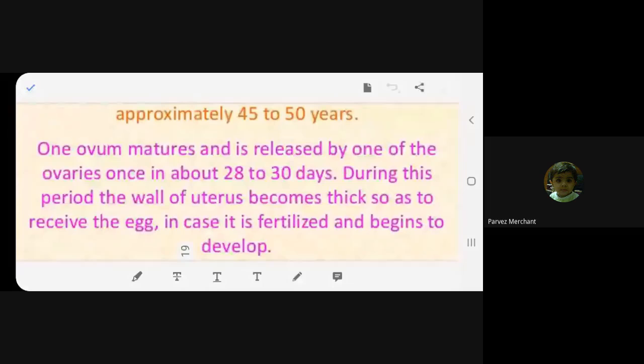So why is this uterine wall becoming thick? So that if at all there is a fertilization, the wall is ready to receive the fertilized egg. Then it will implant on the uterine wall and start developing into an embryo. An embryo will become a baby, and a fetus will develop inside the mother's uterus. That's the reason that every month the uterine wall becomes thick to be ready for the acceptance of the fertilized egg. But when the egg is not fertilized, it is removed along with the uterine wall. Again the next month, the wall starts preparing itself.